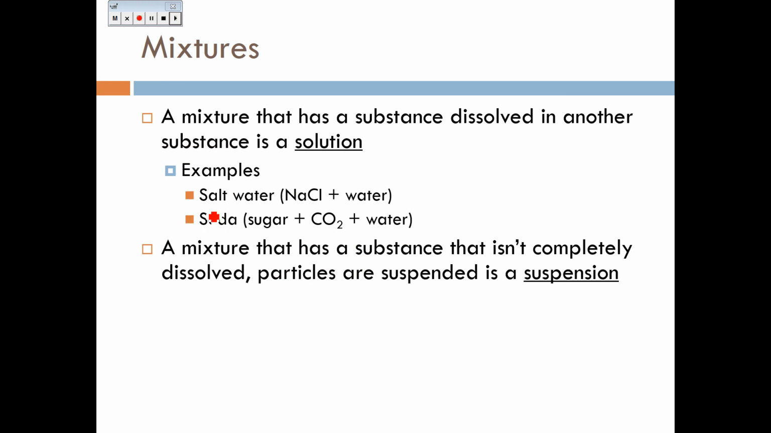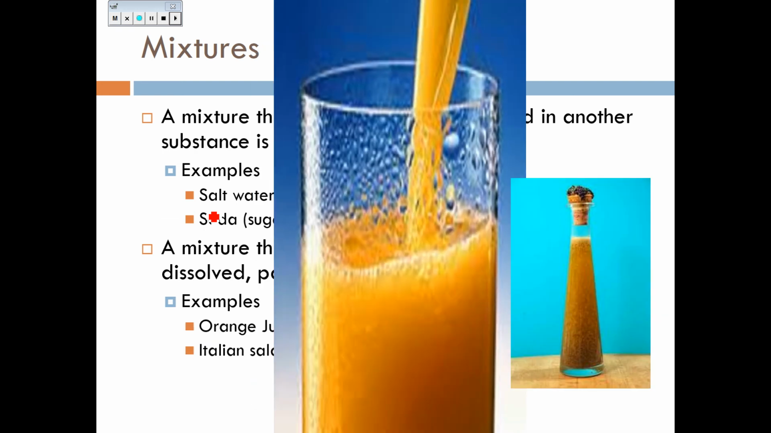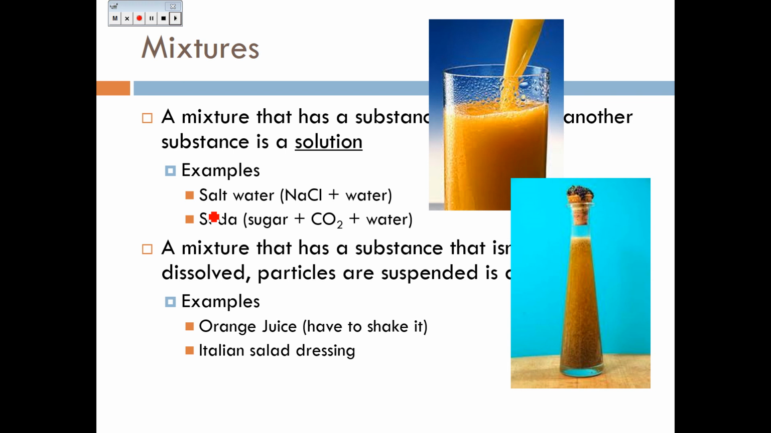A mixture that has a substance that isn't completely dissolved, where the particles are suspended, is called a suspension. Examples of suspensions include orange juice. If you have orange juice, you have pulp, solid pieces of orange, in that liquid part. So you have to shake the orange juice up, or the particles will settle to the bottom. That is an example of a suspension. Suspensions are things where the particles are big enough that they will settle to the bottom if given time. You have to shake a suspension up in order for it to mix together.